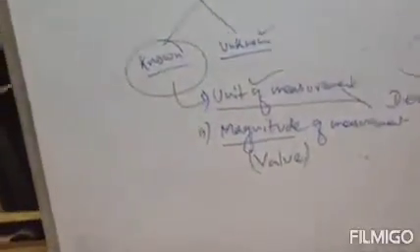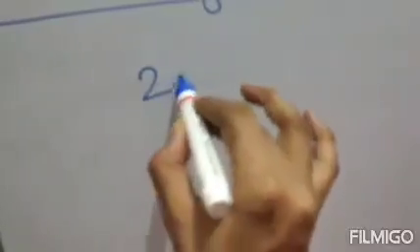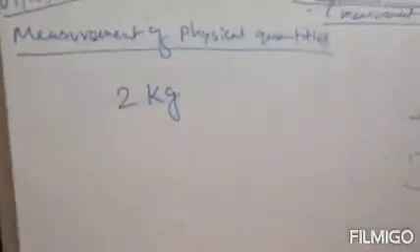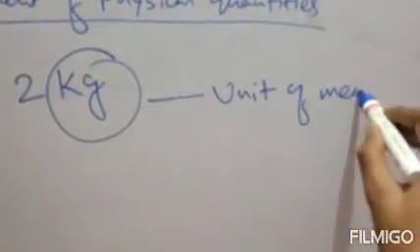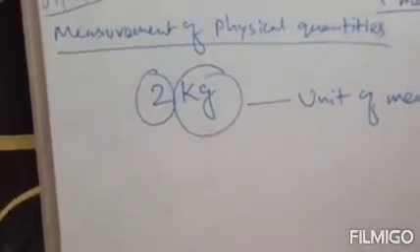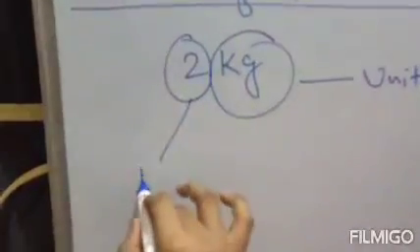Clear? Now suppose let me clear you with an example. Suppose a bucket weighs 2 kg. Then kg is the unit of measurement and 2 represents the magnitude. Suppose there is a bucket and the bucket weighs 2 kg. Then this kg is your unit of measurement, and this 2 represents the magnitude or the value.